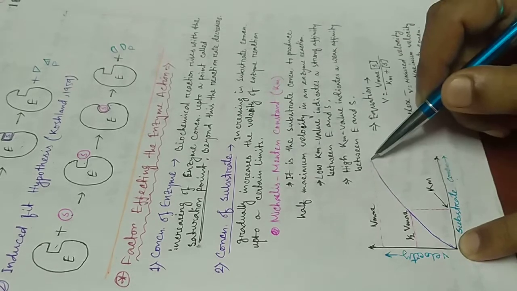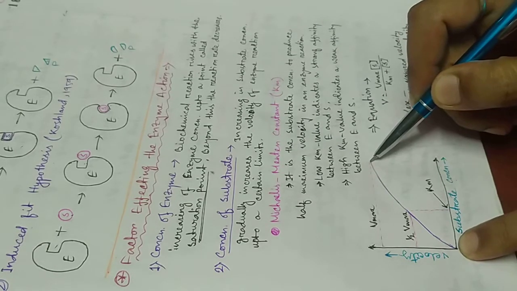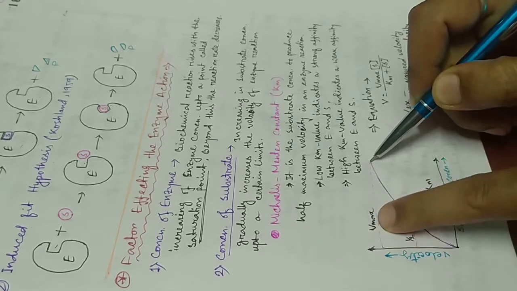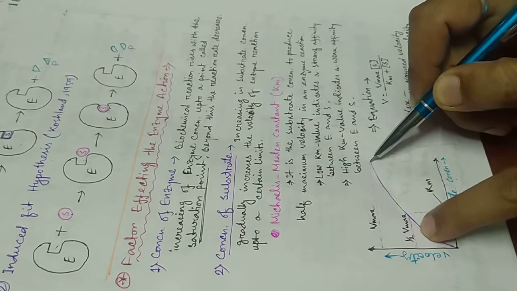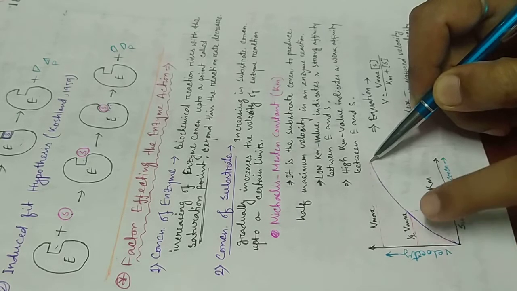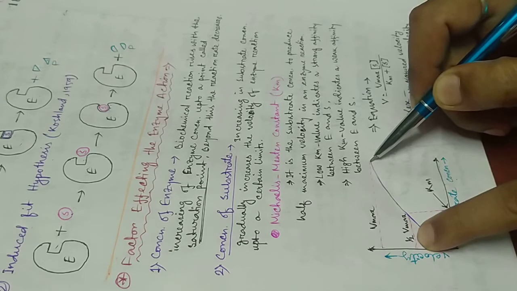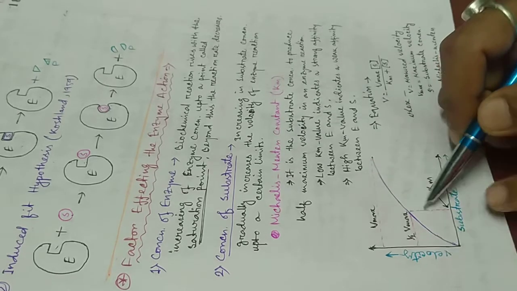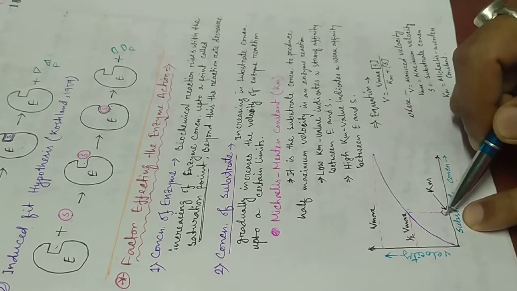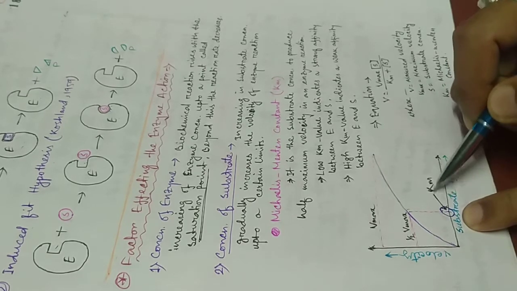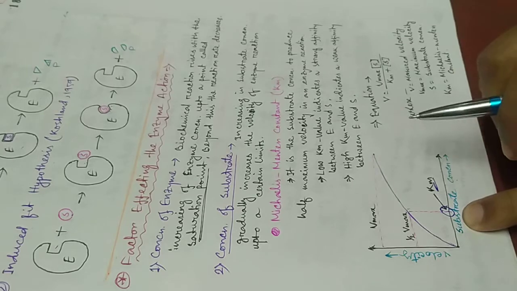It is the peak point of the enzymatic reaction. It is called the Vmax. Then the half Vmax means when the velocity of the enzymatic reaction reaches half of Vmax, the substrate concentration at that point is called the Km value.